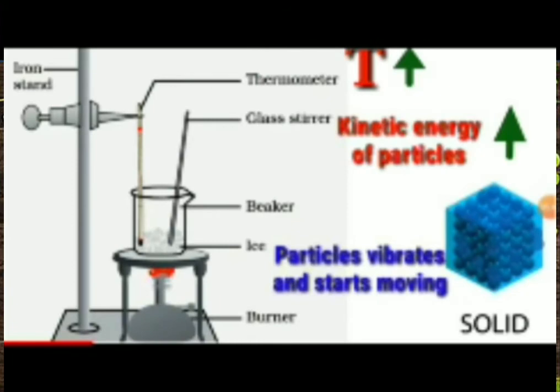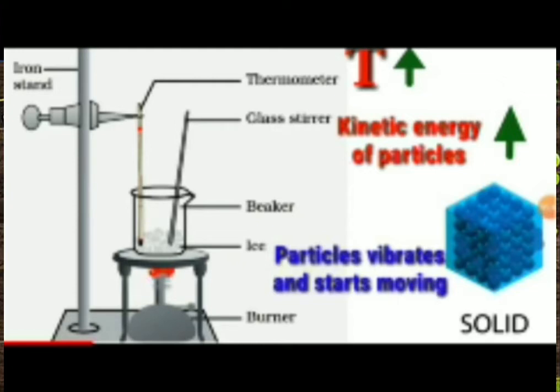Let's do an activity. In this activity, we take about 100 gram of ice in a beaker. And we also take a thermometer to measure the temperature. When we start heating the beaker on a low flame, note the temperature when the ice starts to melt. Then note the temperature when all the ice has converted into water.